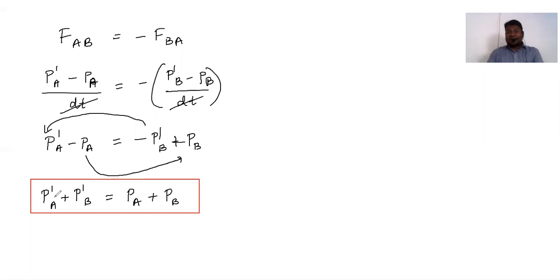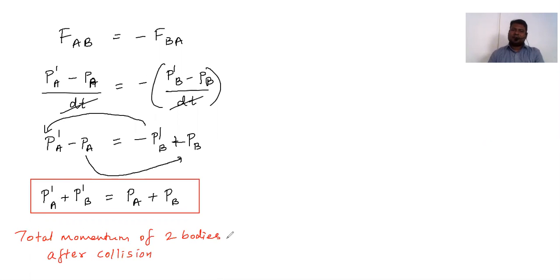So the total momentum of two bodies after collision, है ना, on the left hand side is equals to total momentum of two bodies before collision.